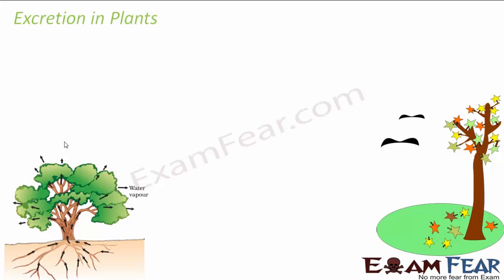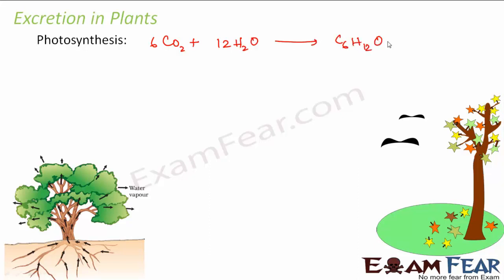So let us look at the excretory system in plants. How do plants excrete the waste materials? Let us look at the process of photosynthesis. What happens in the process of photosynthesis? We see that carbon dioxide combines with water in the presence of chlorophyll and light to form glucose plus water plus oxygen. Now this oxygen which is produced here, is it utilized for any other purpose? It is utilized for respiration.